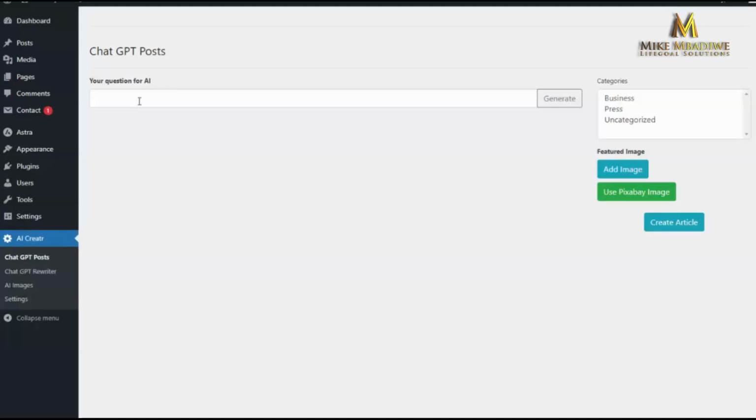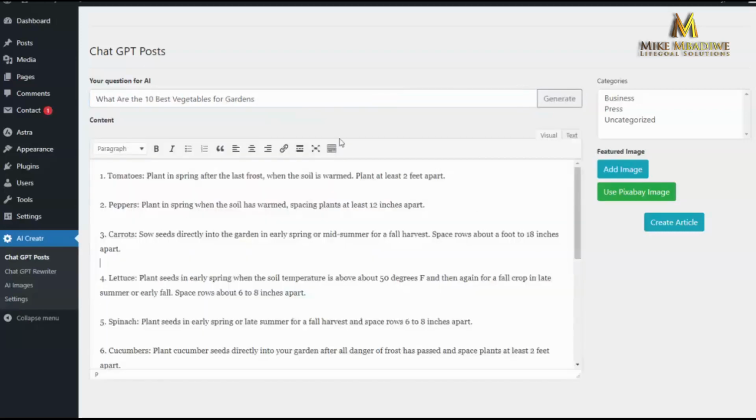So let's say I am creating a site on gardening. So let's say I ask it, what are the 10 best vegetables for gardens and how and when to plant each? So I just simply hit generate, and it's going to create that content for me. So you can see it's gone ahead and written the content for me. It gave me the 10 best vegetables. It says when to plant them and how to plant them. So our content is ready to go.